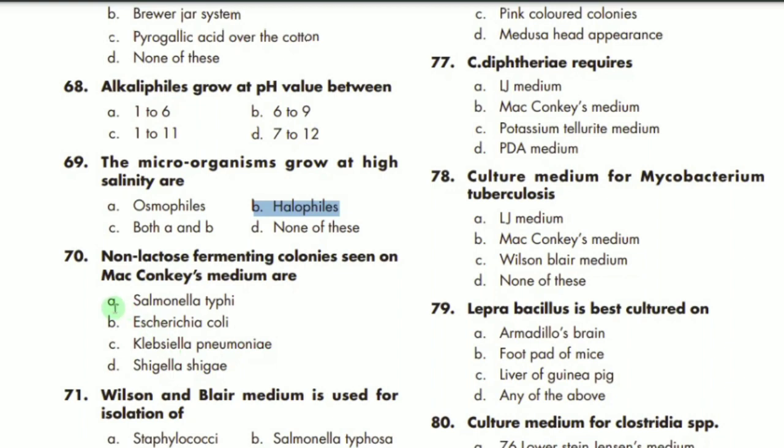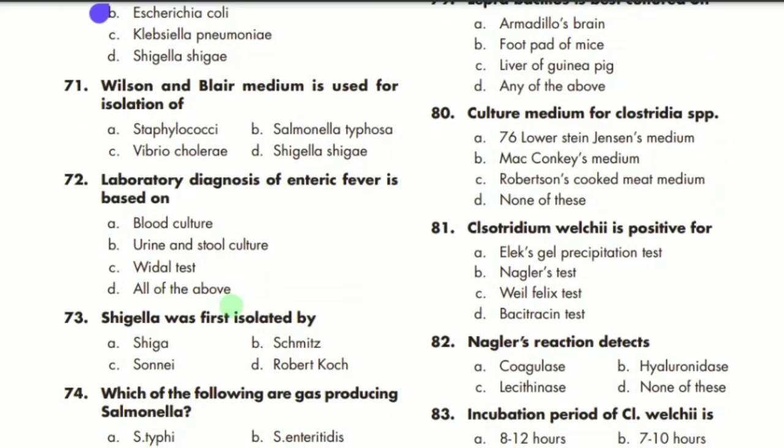A is the correct option. MCQ number 71 says: Wilson and Blair medium is used for the isolation of Salmonella typhi. B is the correct option. Laboratory diagnosis of enteric fever is mostly based on the Widal test. C is the correct option.